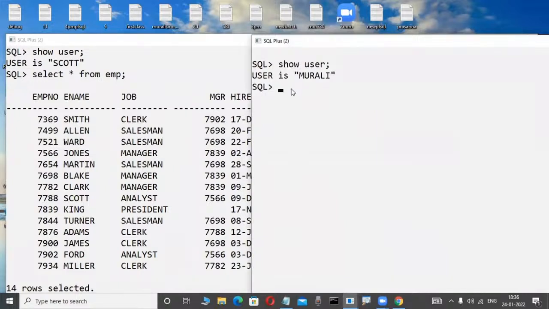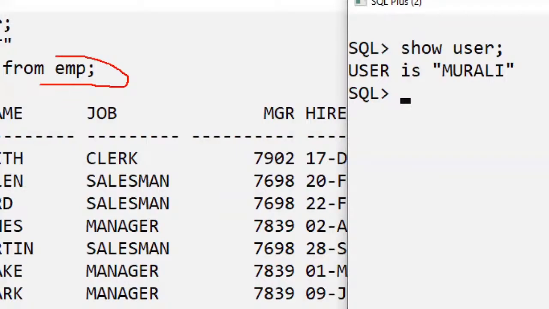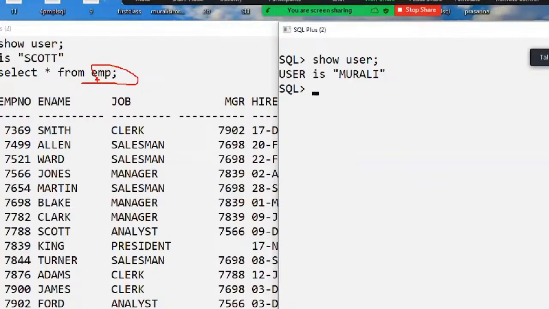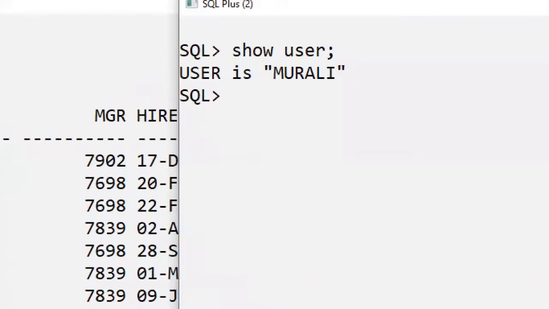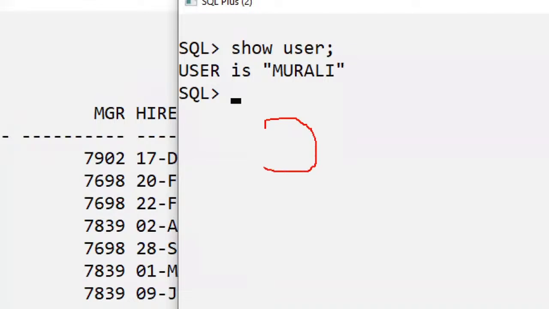For example, in a database project, a relational data model product, either Oracle or SQL Server, anything, roughly. Now, which table does the Scott employee have? I'm not telling the user, but which table does the employee have? The EMP table is there, with employee details. Murali does not have this EMP table, for example.